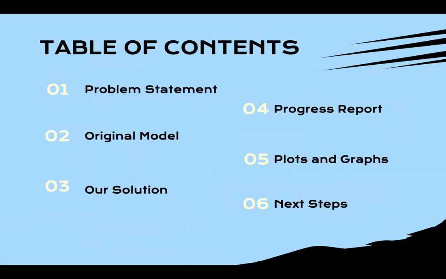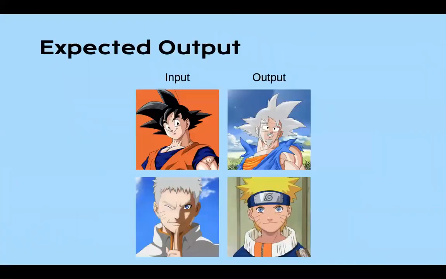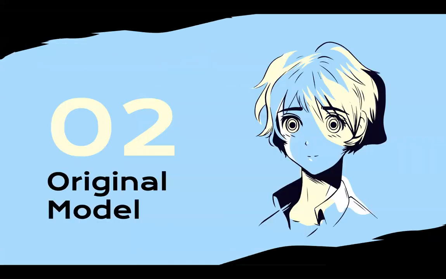So this is the table of contents of the presentation we present today, starting with the problem statement. Our problem that we wanted to solve is that we wanted to create a model that ages and de-ages characters of anime from teen to senior and vice versa. This is our expected input and output, such that we can feed the model with young characters and it ages them, and the senior characters and it de-ages them.